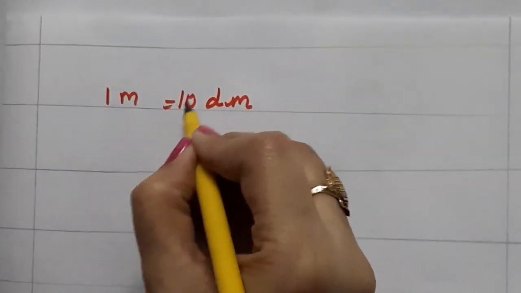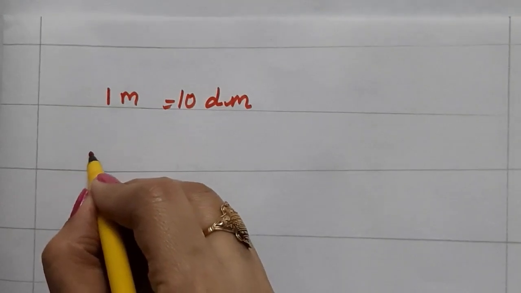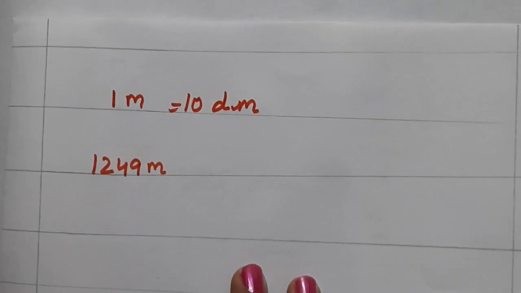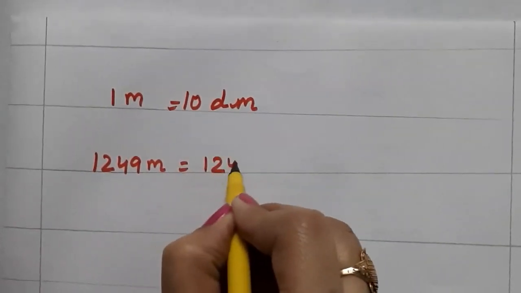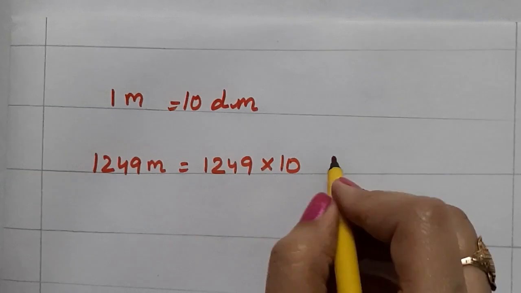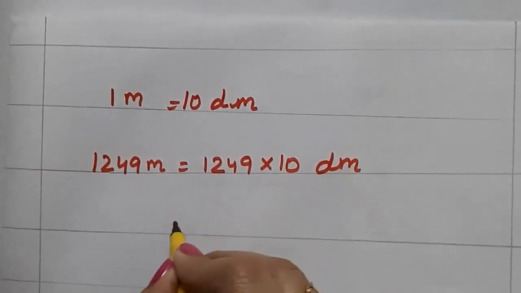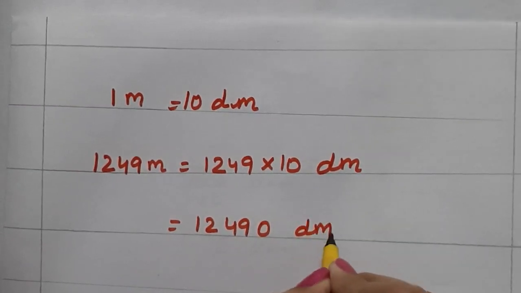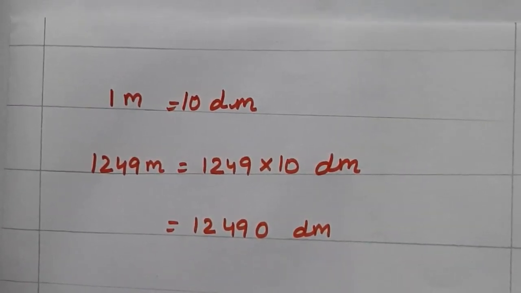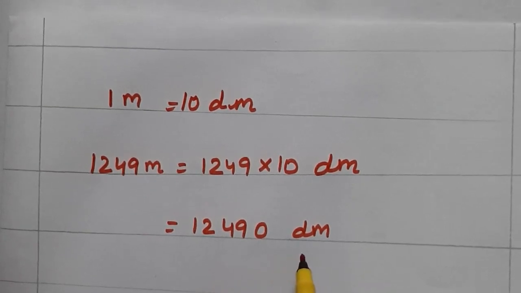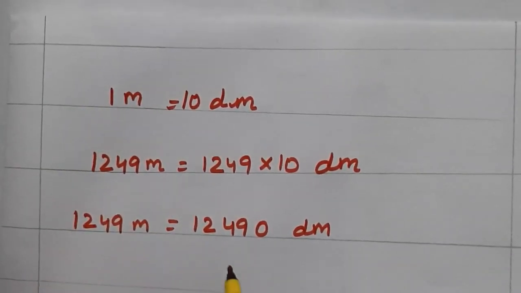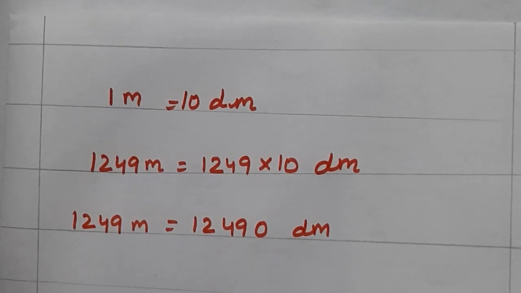And the given number 1249 meter is equal to 1249 multiplied by 10 decimeter. 1 zero will be added to the right side. It will become 12,490 decimeter.